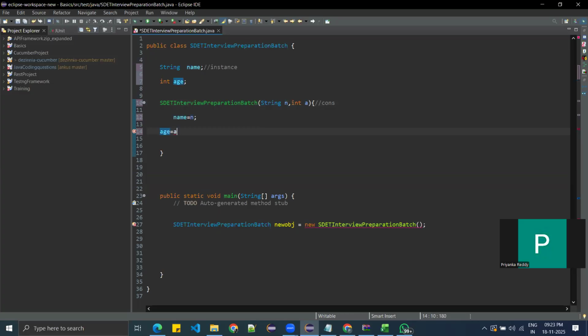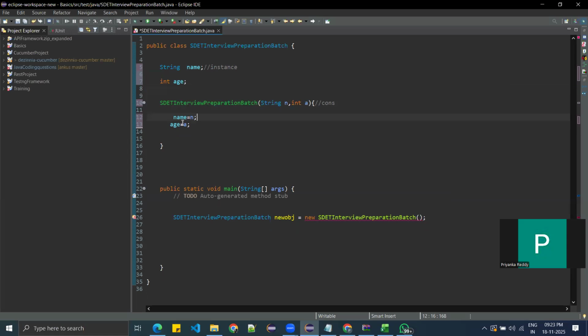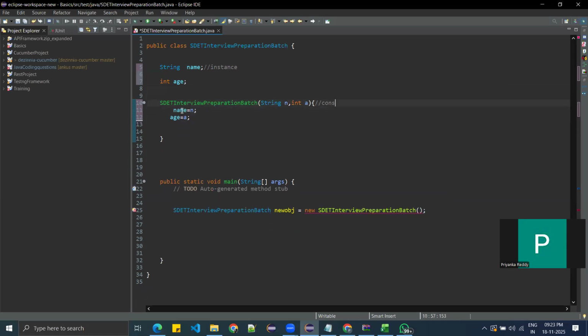If you see these kinds of formats only, you can see them in your framework. So you are initializing the variable here. Previously, these variables were just declared, but you did not initialize them. You are initializing them here inside the constructor. Name equal to n, but n is not having any value here. a is also not having any value. You are just giving it here.